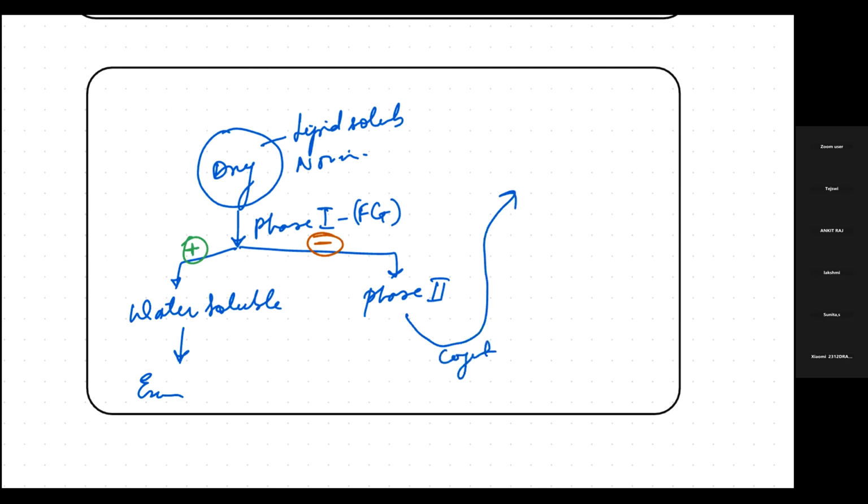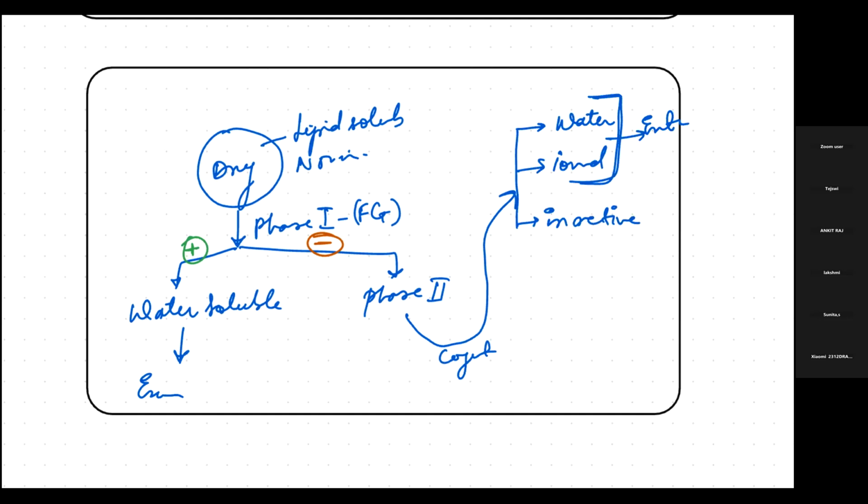Many of them are there. After this, we expect that either the drug will be water soluble, or ionized, or inactive. If the first two conditions are there, again a happy condition, excretion is positive. But if the drug is inactive, now what can we do?